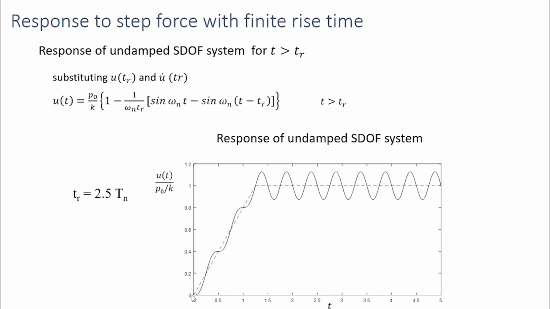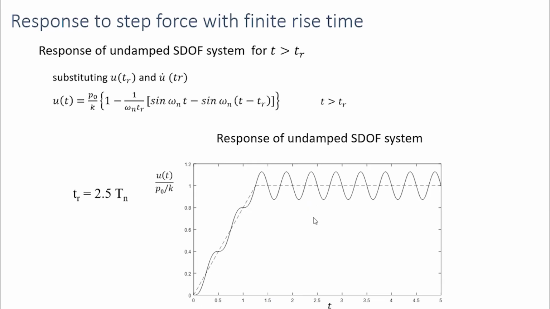So now let's see when TR is equal to 2.5. When it's 2.5, the amplitude of the response at this constant force phase is increasing, and there's also oscillation. So here, when T is equal to TR, the velocity is non-zero. We can understand it from the slope. This has a positive slope, so that means the velocity is not zero. So when the velocity is not zero, we are getting some oscillation at this range.